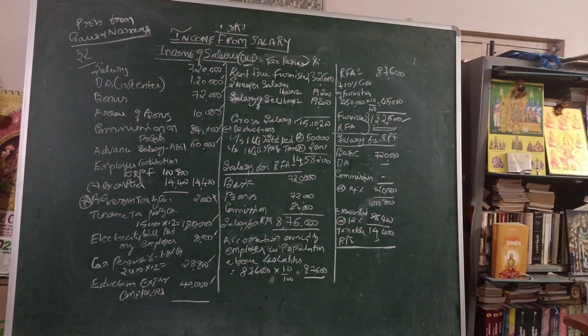Then professional tax. I made one asterisk mark on professional tax. I will tell you later. That amount of professional tax is paid by the employer. What does it mean? Any amount of professional tax or income tax paid by the employer is taxable as perquisite. Your obligation backed by the employer is taxable.